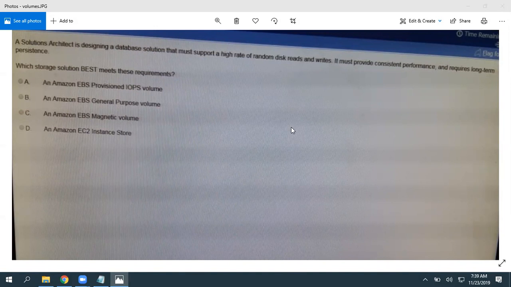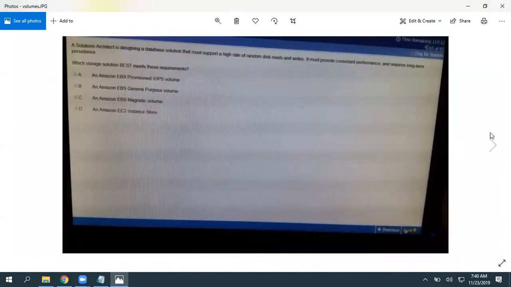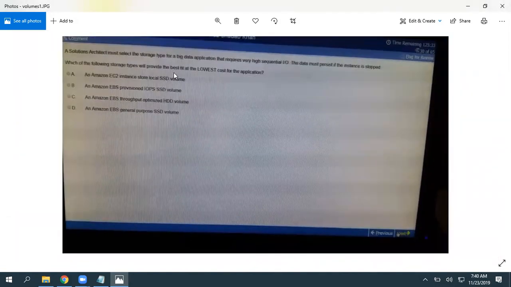And it is for designing. He is designing a database solution there, so you must go with the one for databases. That's why I asked you to read the use case. Okay, here.